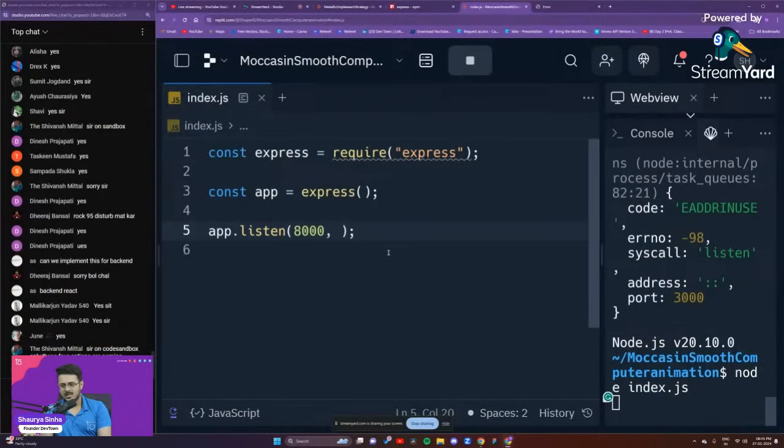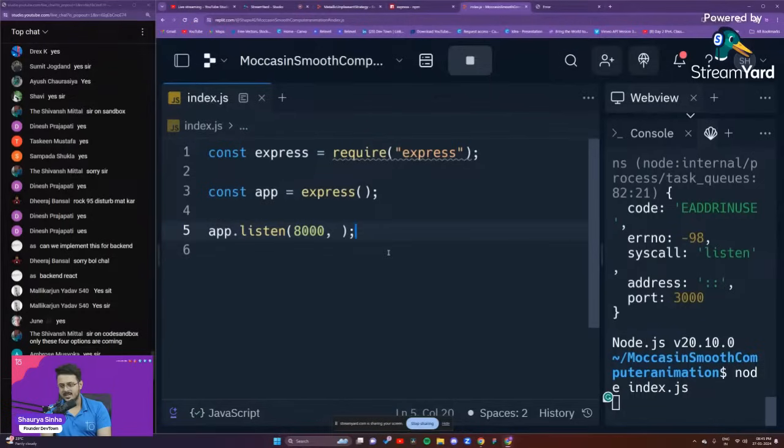Don't go with Code Sandbox, Shivansh. Go with Replit. Again, we are using Replit.